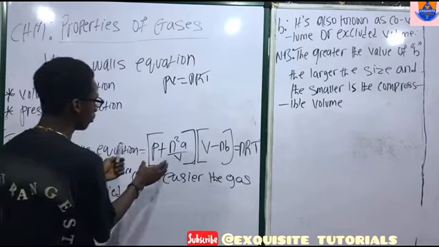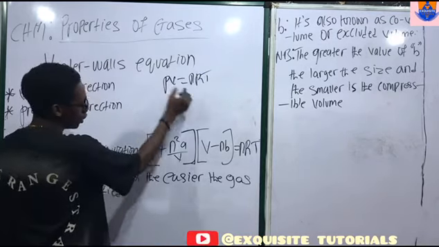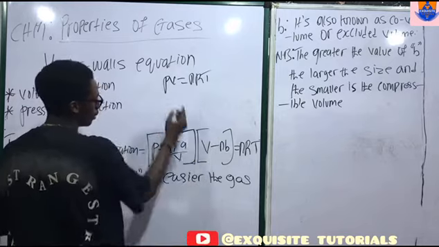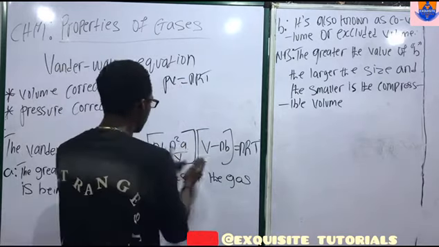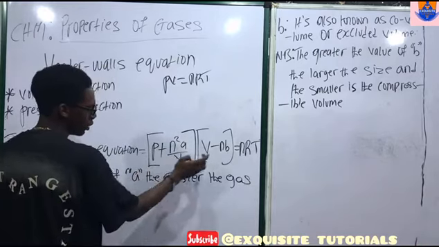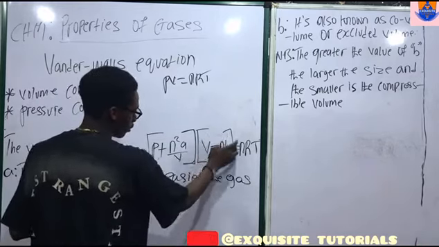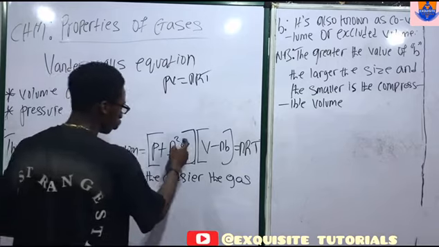So this is pressure, this is volume. The way they are multiplying themselves, the same way they multiply here, but he made some corrections here and here. Let's talk about the value a, which we don't know.